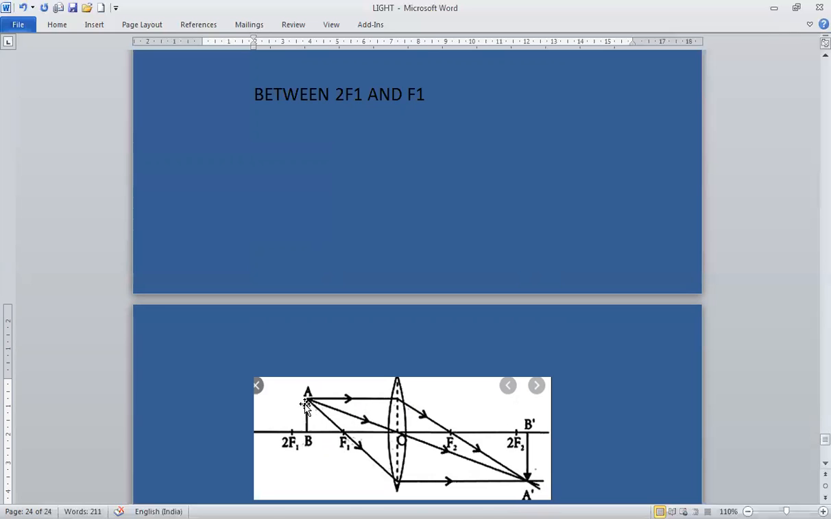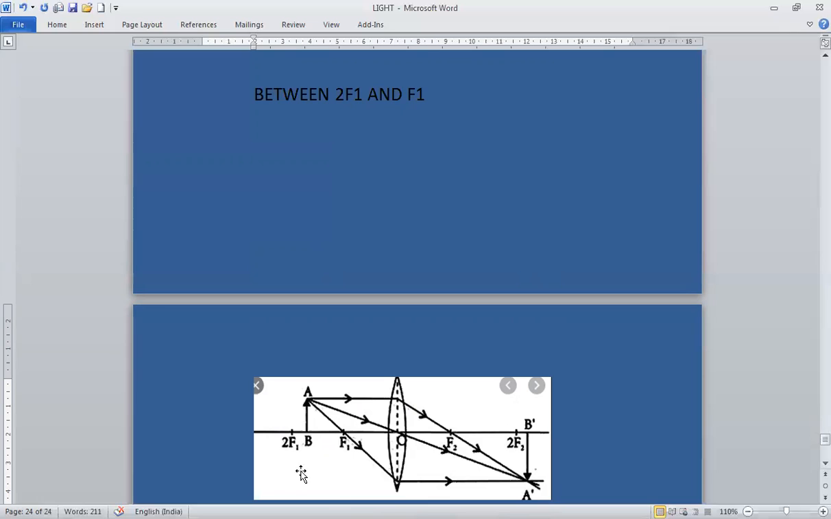See, you can see a ray of light passing parallel, after refraction will pass through focus. Then again, a ray of light through the optical center will go undeviated. A ray of light through focus goes parallel. All rays are meeting over here.